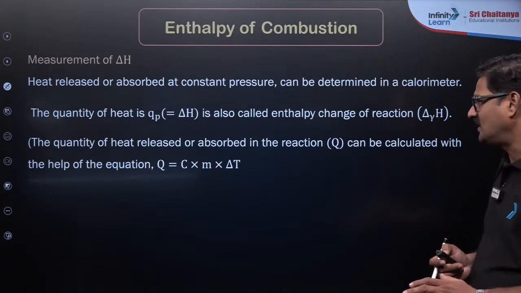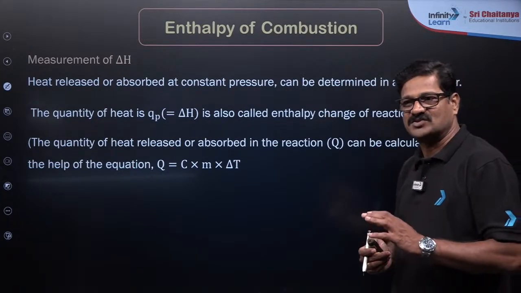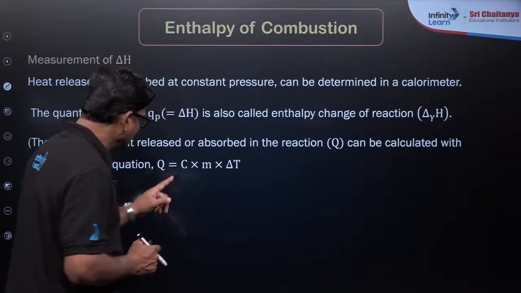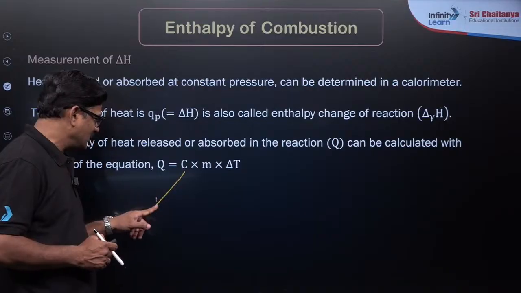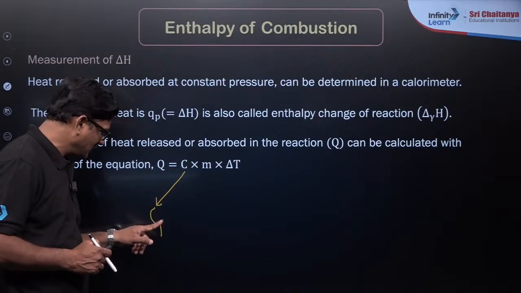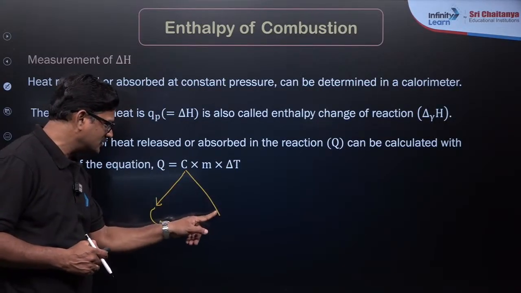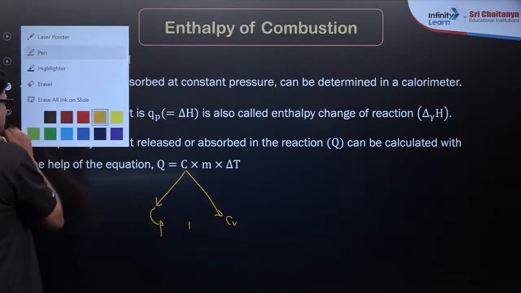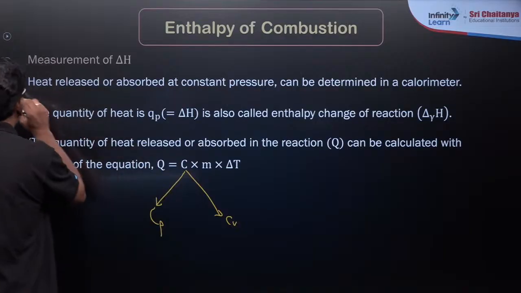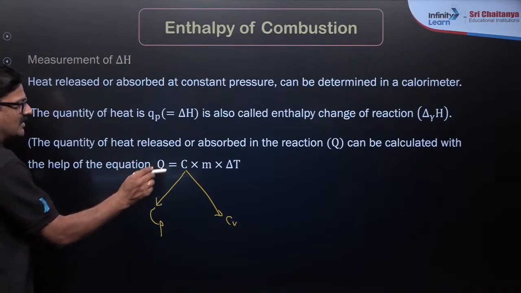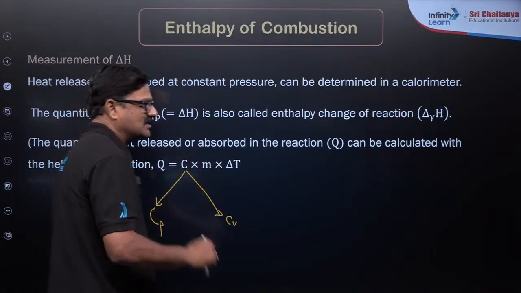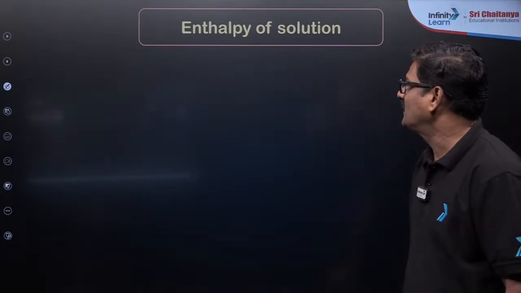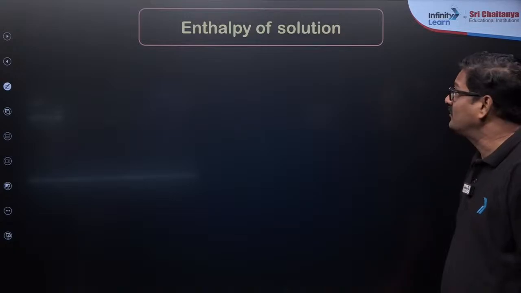From there you can say Q is equal to m C delta T. C is what is called heat capacity. This heat capacity can be related to Cp and to Cv, heat capacity at constant pressure and heat capacity at constant volume. And m is the mass of the substance and delta T is the change in temperature, given as T2 minus T1. Okay, enthalpy of solution is very important.